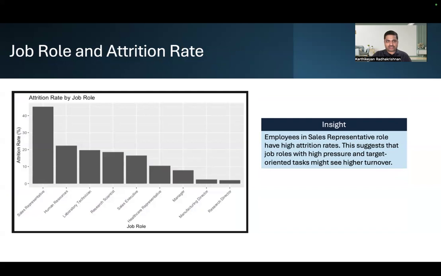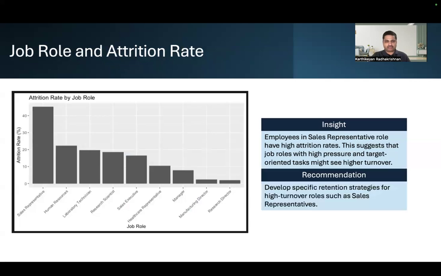Next, we looked at the relationship between job role and attrition rate, and we found out that job roles such as sales representative had a very high attrition rate. This could be due to the fact that sales roles normally come with high pressure and target-oriented tasks. So our recommendation here is to develop specific retention strategies for high turnover roles.